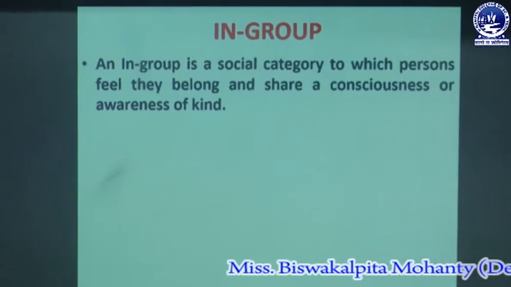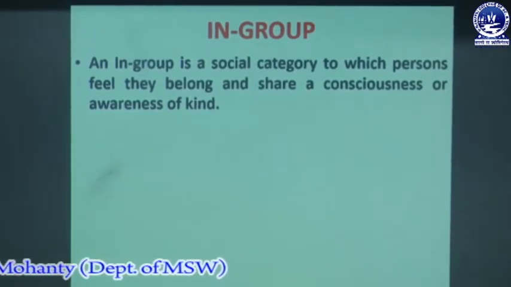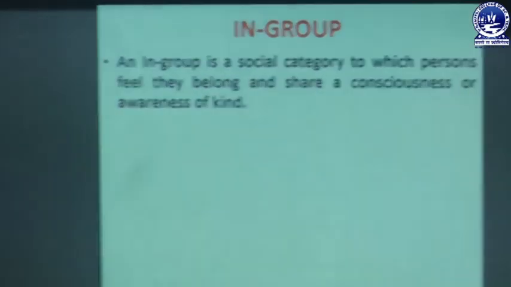First we will discuss what is an in group. An in group is a social category to which persons feel they belong and share a consciousness or awareness of kind. In an in group, the members have the we feeling and they belong to a similar group, and they have a good relationship with each other.